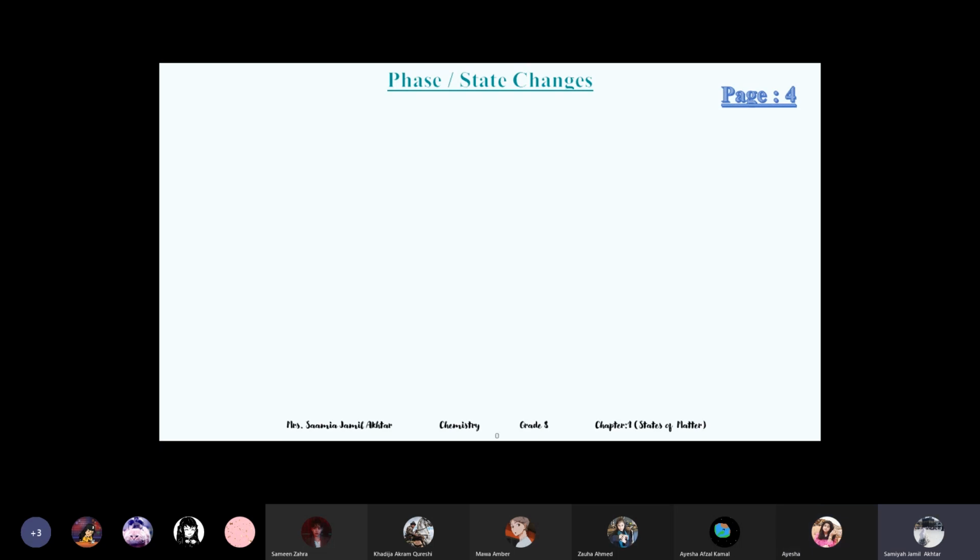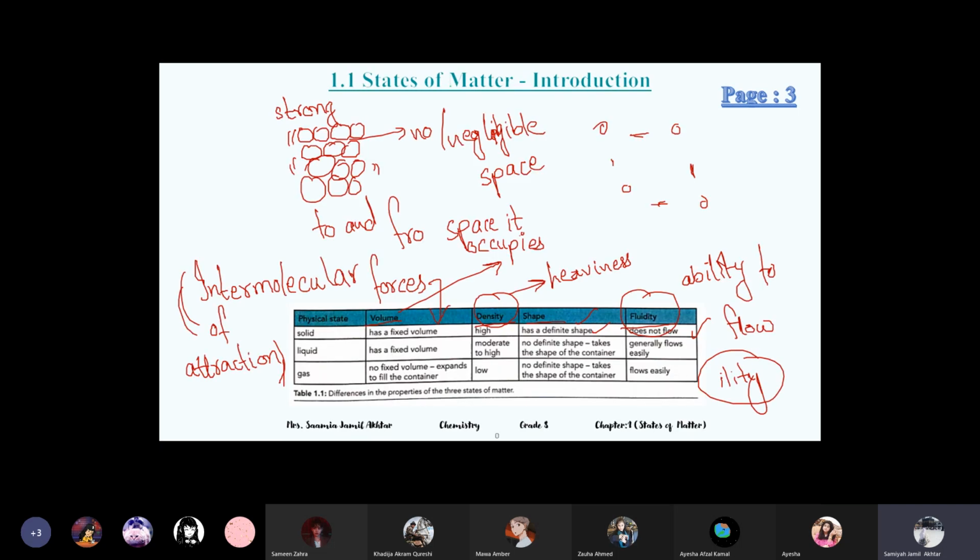Why can gas flow easily? Because of intermolecular forces, they are weak. The girl just asked why gases flow easily. The reason is that their forces are weak. As we discussed, all the molecules are continuously moving.